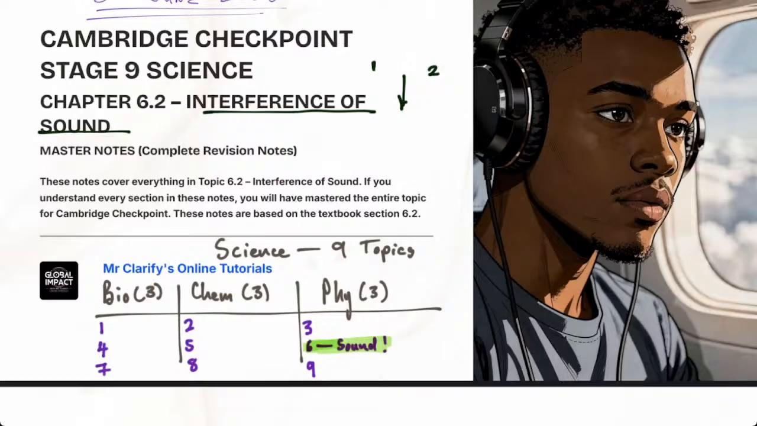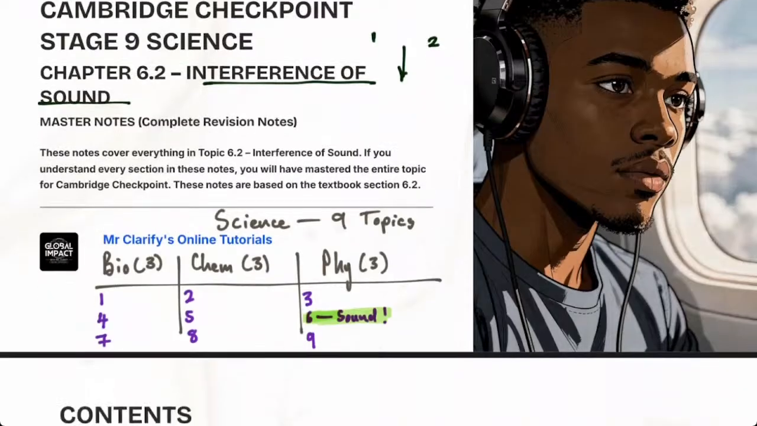Did you write 30 June 2026? Then you say interference of sound. Have you written that? Or we can go through it together and then you write when I share with you the notes, right? Then you can write them.